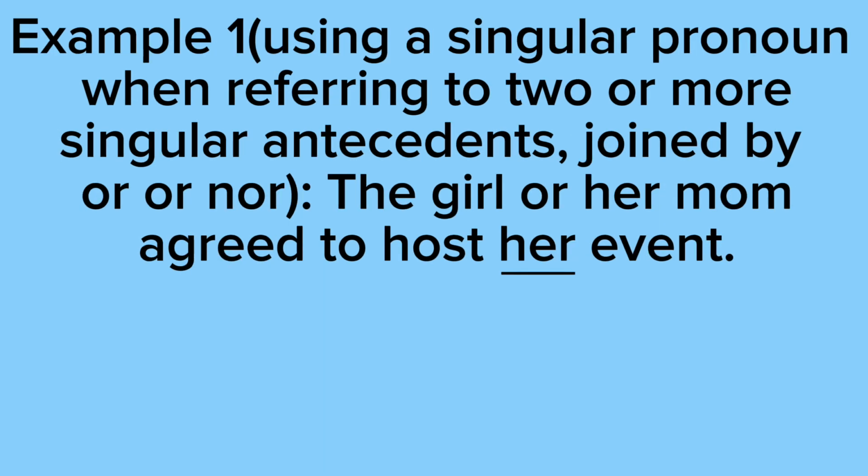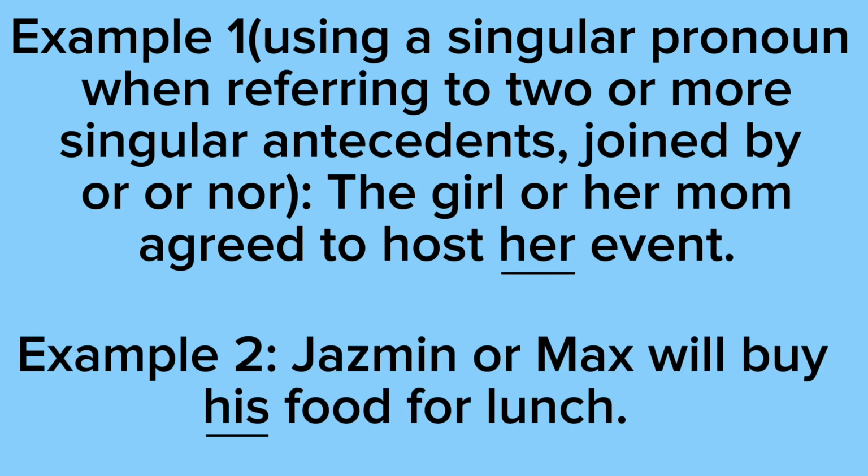So in our first example, we're using a singular pronoun when referring to 2 or more singular antecedents joined by or or nor. So the first example says the girl or her mom agreed to host her event. As you can see, the girl is a singular antecedent. Her mom is a singular antecedent, so we would have to use a singular pronoun, and that's why we used her. Our next example says Jasmine or Max will buy his food for lunch. As you can see, Jasmine is singular, Max is singular, which means we need to use a singular pronoun, and that's why we used his.